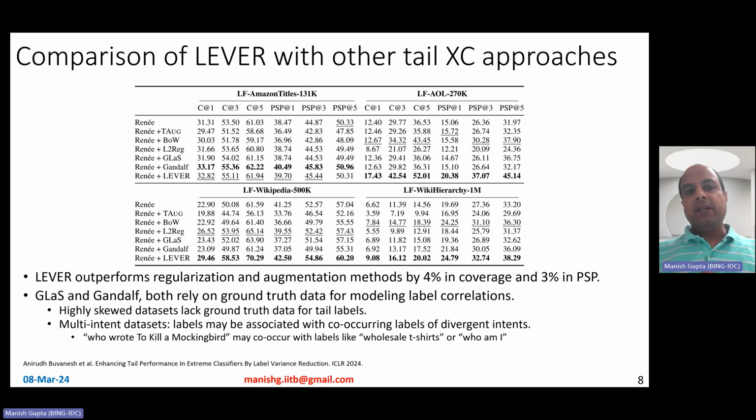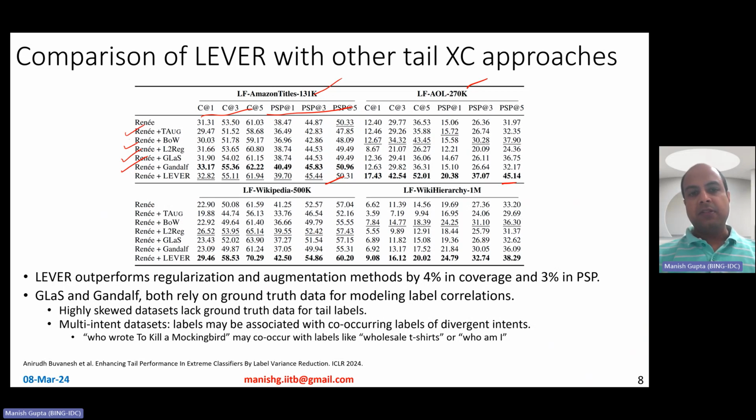Okay, so if you compare liver with other tail extreme classification approaches, how does it perform? Remember I talked about approaches which do regularization or approaches which do augmentation, like T-aug and Gandalf. Liver outperforms regularization and augmentation methods by 4% in coverage and 3% in PSP. You see the coverage and PSP plotted here for 4 different datasets, and as you observe, Renee plus liver many times leads to much better results compared to any other augmentation or regularization methods.